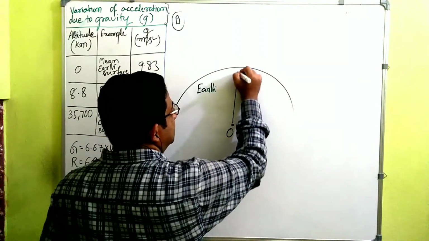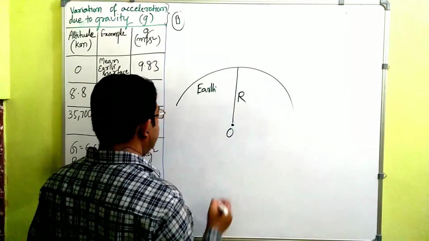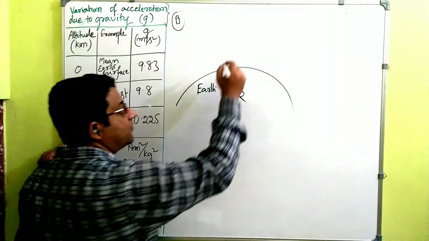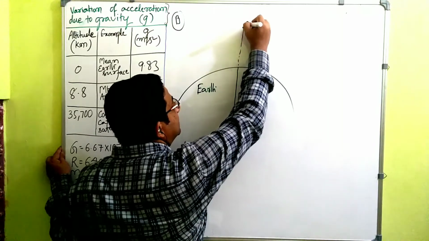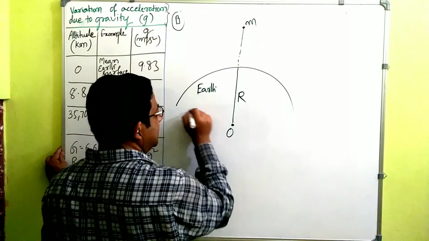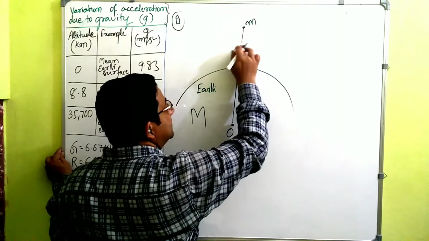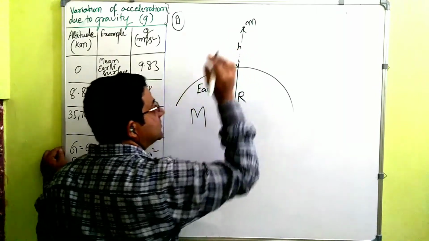From the center to the surface, the radius of earth is 6400 kilometers. The object has mass small m, the earth has mass capital M, and the object is at a height small h from the ground.